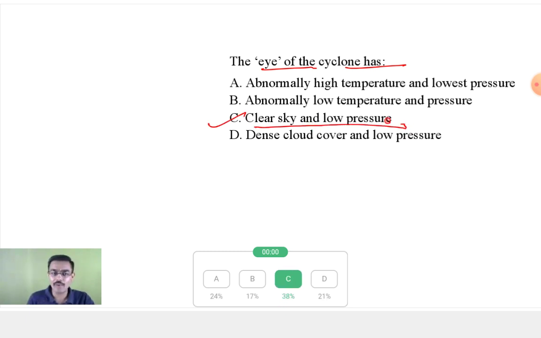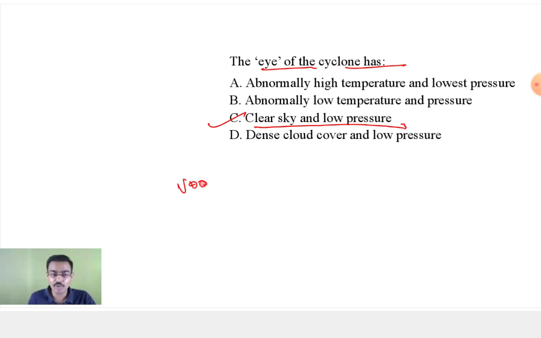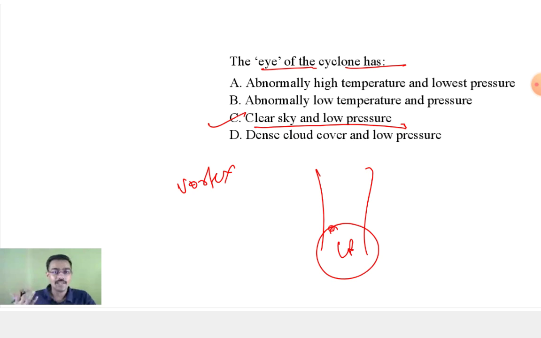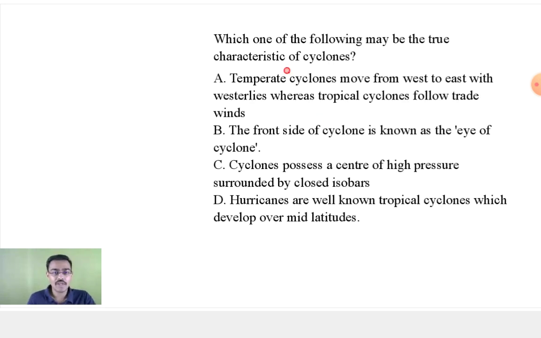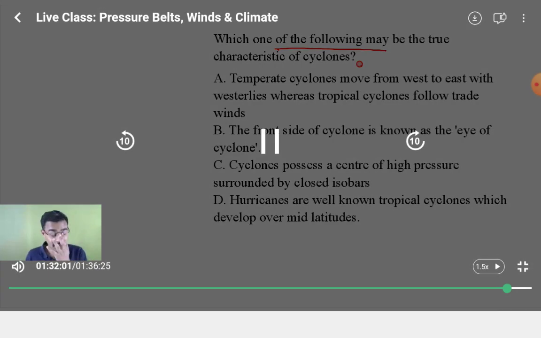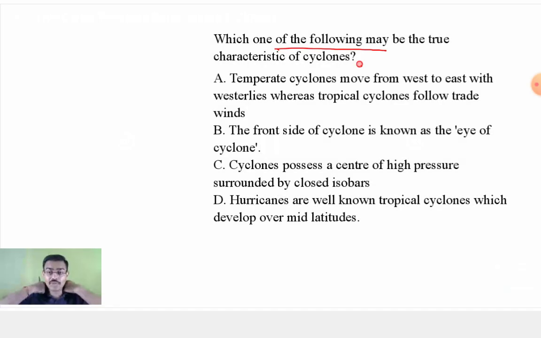Let me give you a hint. When the vortex hits, you will have huge rainfall. But in the eye you have a very clear sky. Because we have low pressure here, air was rising, but in this small patch you have a clear sky. You feel that the tropical cyclone is gone, but no, another vortex is yet to come. So low pressure, clear sky. Temperature was high, 25 to 27 degrees Celsius, but we are specifically talking about that eye. What is the specific characteristic of that eye?